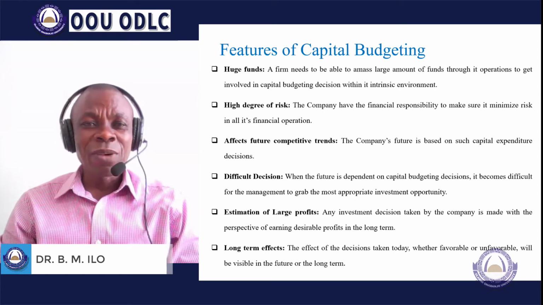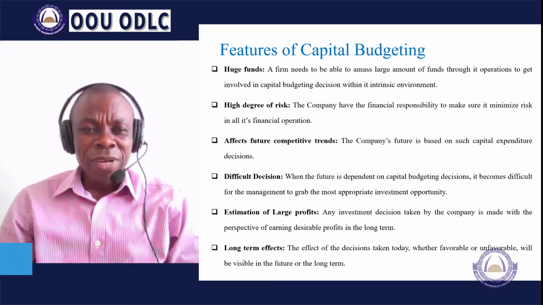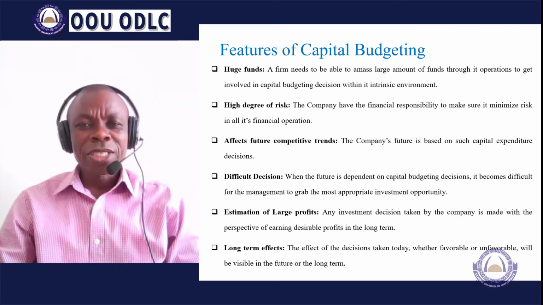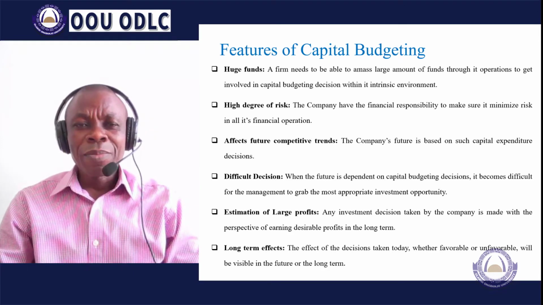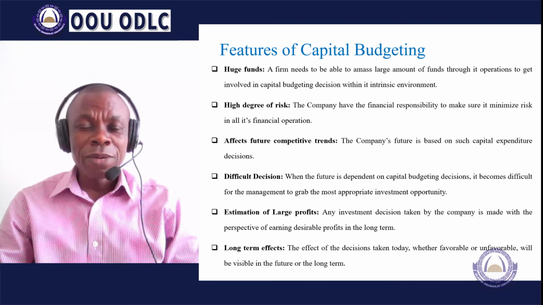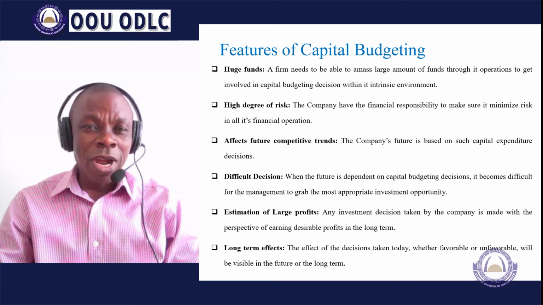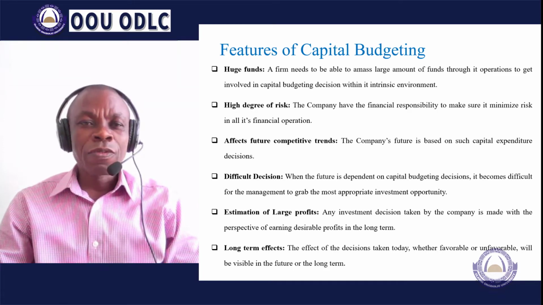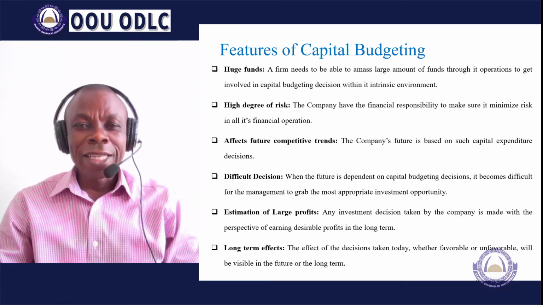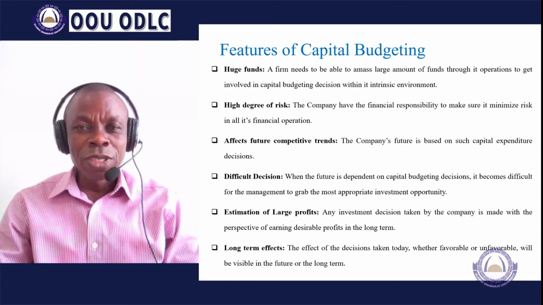What are those things that we consider to be the features, the peculiarities of capital budgeting? Number one, capital budgeting involves dealing with a huge amount of funds. I mentioned when I was introducing this topic, when you had to invest in a tricycle business that requires about 700,000, 1 million naira. So you need a huge amount of funds. That is one of the features of capital projects, and it's involved also in capital budgeting.